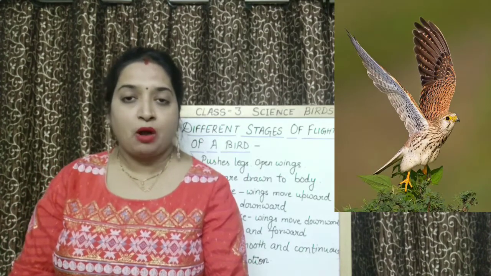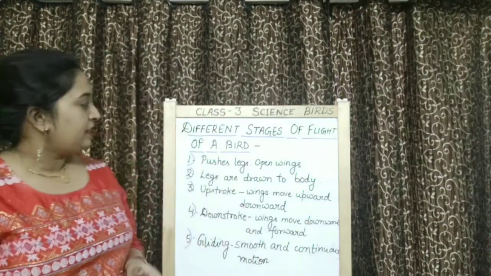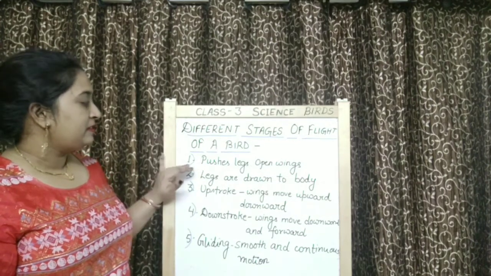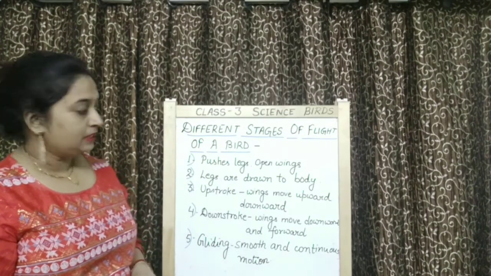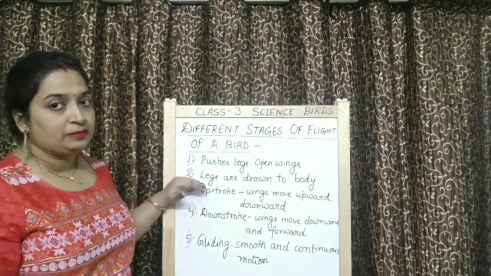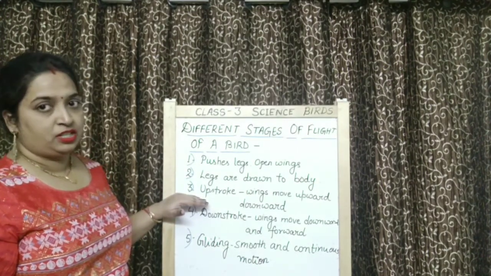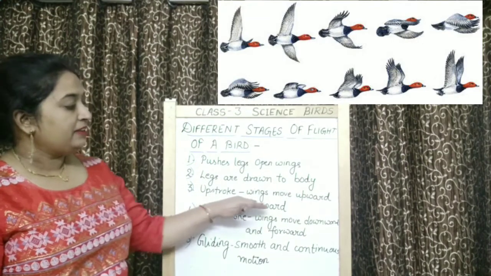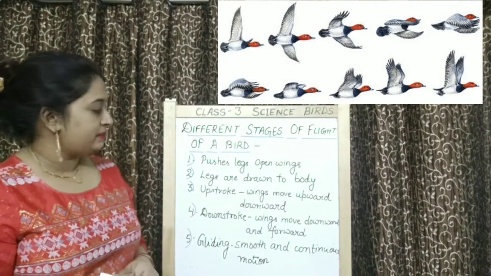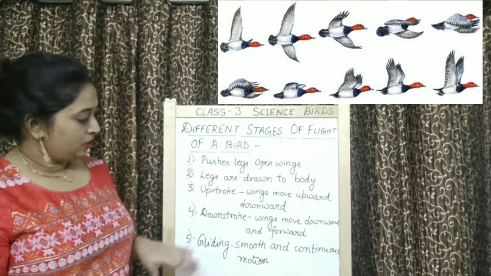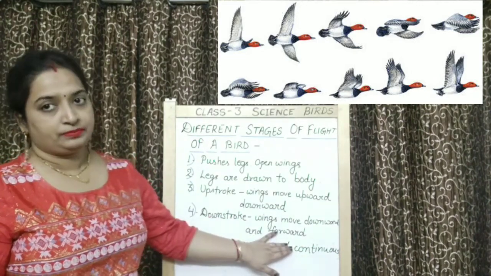Okay, so that is about different stages of flight of a bird. Like I have written here, what are different stages? First, a bird pushes its legs and opens its wings. Then legs are drawn to its body. Then it starts upstroke movement. During upstroke movement, wings move upward and downward. Then it starts downstroke. During downstroke, wings move downward and forward.